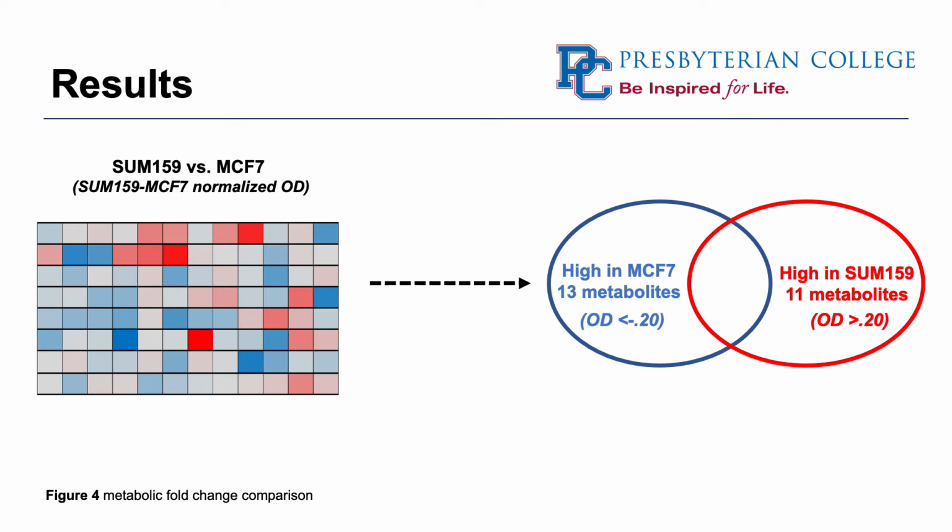So there were 13 metabolites that showed high levels of metabolism for luminal breast cancers compared to the basal-like, and there were 11 metabolites for basal-like breast cancer compared to luminal cell lines.